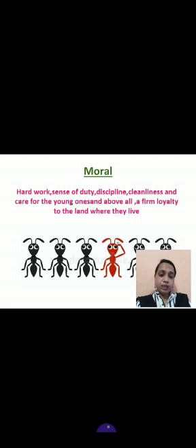They always respect, and they understand the sense of responsibility and loyalty towards their family and their home and their land where they live. So, what do we learn? We learn hard work, sense of duty, discipline, cleanliness, and care for the young ones, and above all, a firm loyalty to the land where they live.